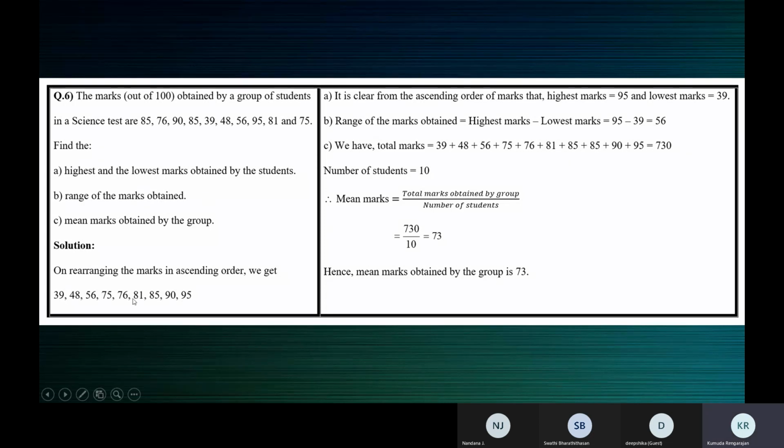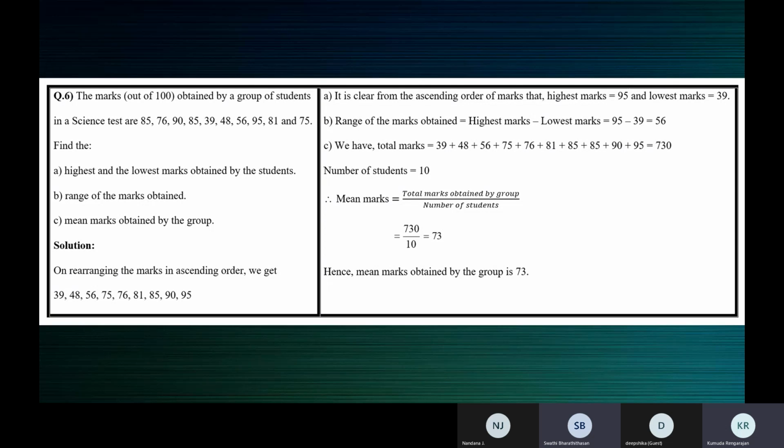So this extra step you can see here is rearranging the marks in the ascending order. You can do this. Even if you don't do this, it's fine. You can directly start answering the questions also. I have here arranged the numbers in the ascending order. Supposing you have not done this and have directly answered the questions, that's also fine. If in the question they have asked you to arrange the numbers in the ascending order, then you have to do it. It's not asked here. So you can take it as a choice. If you want, you can arrange it, or you can directly answer these questions A, B, and C.